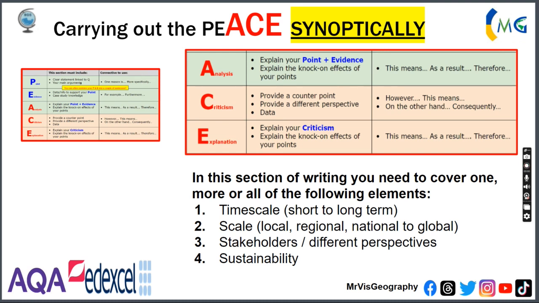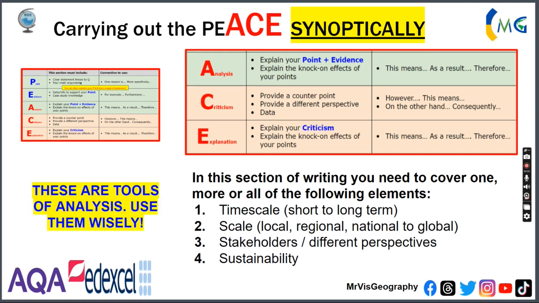Are we talking short term, long term? What scale are we looking at? Are you discussing that at a local, regional, national, or global level? All that would depend on the question, obviously. Can you distinguish between different stakeholders who might be seen as winners and losers of a certain issue, different perspectives? And if you talk about sustainability, make sure you categorize your sustainability as economic, social, environmental. They're all tools. I recommend you use as many as you can, though you don't have to use them all every single time.